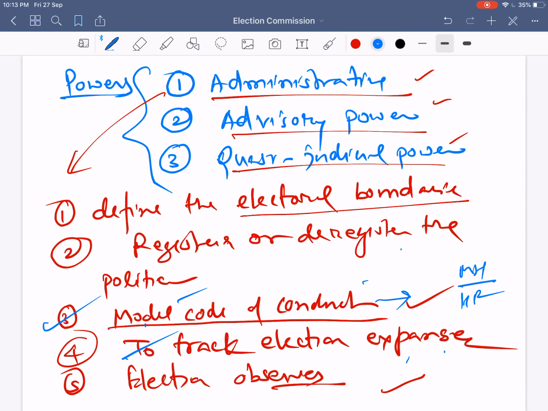Another important power is to appoint election observers as well as expenditure observers in elections. This is another important administrative power the Election Commission has.